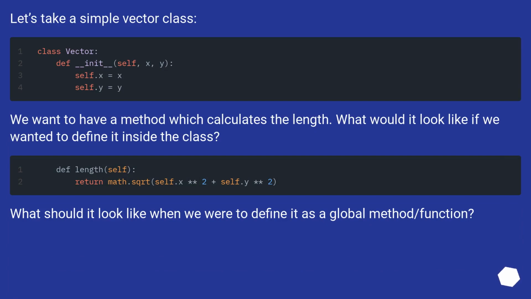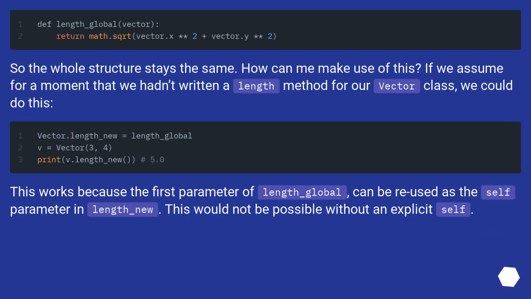Let's take a simple vector class. We want to have a method which calculates the length. What would it look like if we wanted to define it inside the class? What should it look like when we were to define it as a global method/function? So the whole structure stays the same. How can we make use of this?